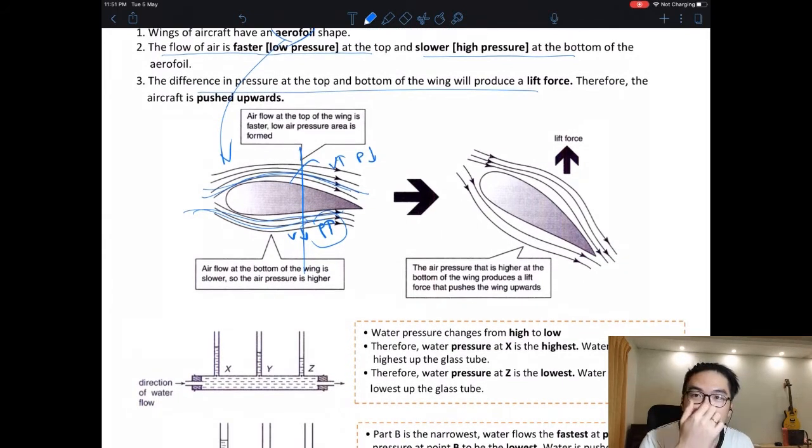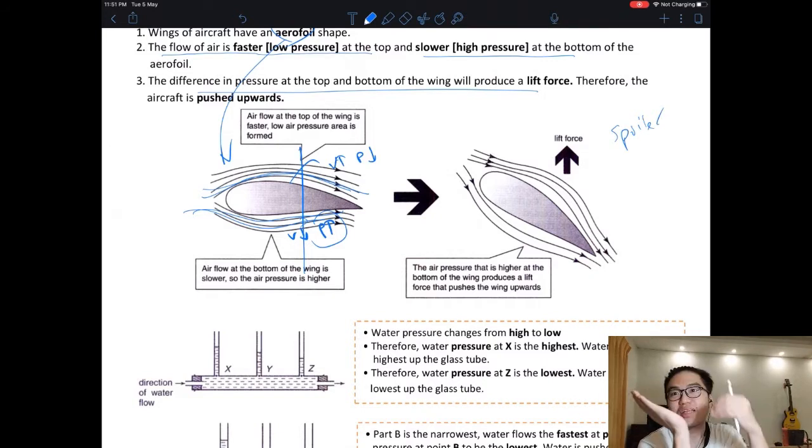Do you know an air spoiler? You know race cars have a very big wing at the back. It's the same concept, but I reverse the wing. Now I'm pushing my car downwards to create more grip, more traction on the road. That's why a sports car has an air spoiler. That's the function of it.